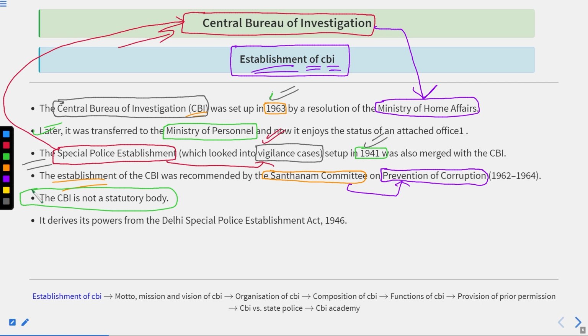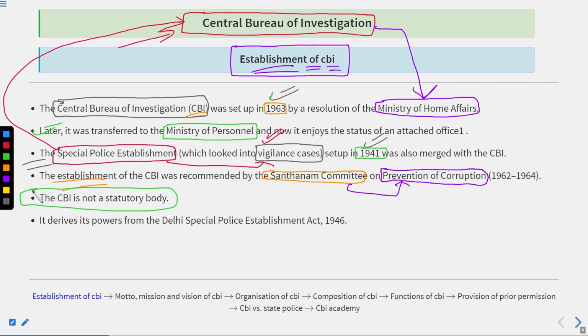After this, the next form is the statutory body. The statutory body is any body which has its own rules and regulations. If the particular body has been established by an act which contains its own rules and regulations, specially designed for that particular organization only, then it is called a statutory body. After this, the last is the legal body.